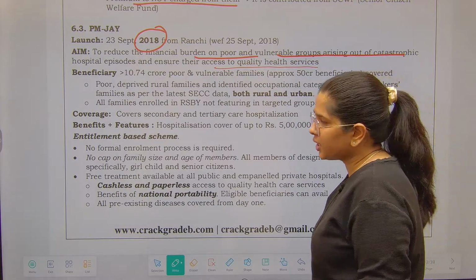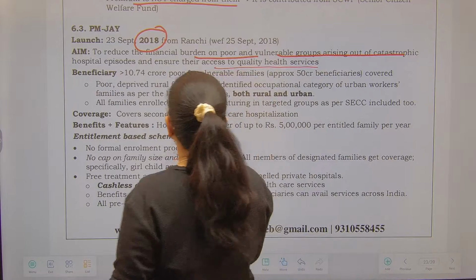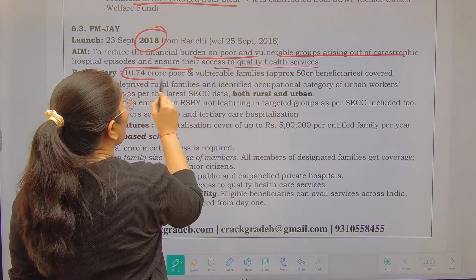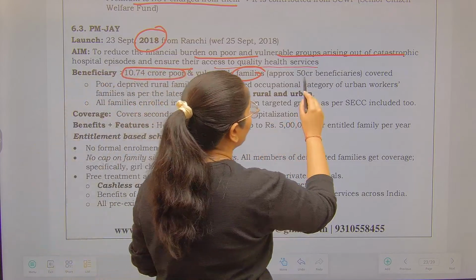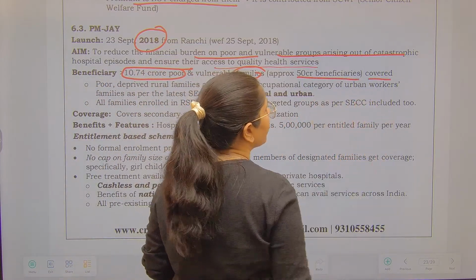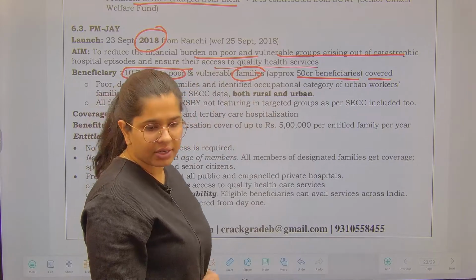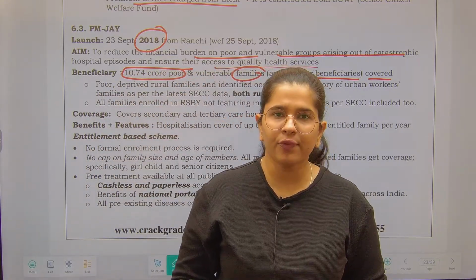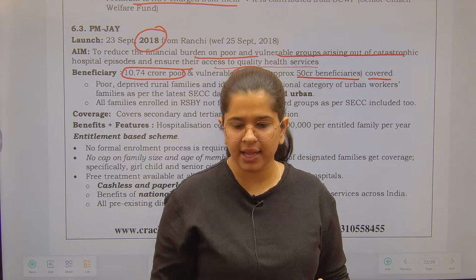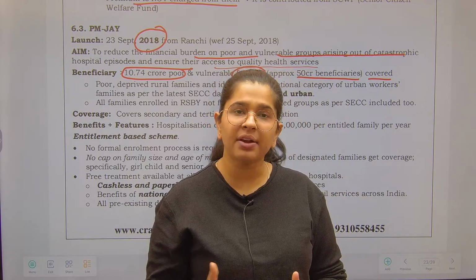Now beneficiaries, who are going to be the beneficiaries? To 10.74 crore poor and vulnerable families, right? Approximately 50 crore beneficiaries have been covered. This has been the coverage under this particular scheme. Now see over here, on an average we have assumed that there will be 5 members per family.